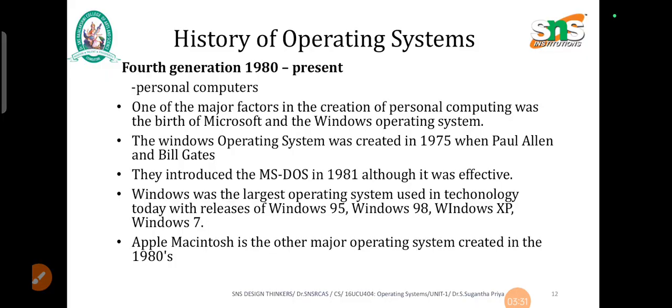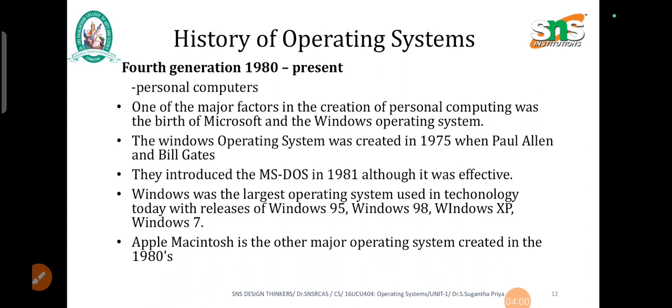Next is the fourth generation computers from 1980 to present. Personal computers belong to this generation. One of the major factors in the creation of personal computing was the birth of Microsoft and the Windows OS. Microsoft was created in 1975 when Paul Allen and Bill Gates introduced MS-DOS in 1981. Although it was effective, Windows became the largest operating system used in technology today.